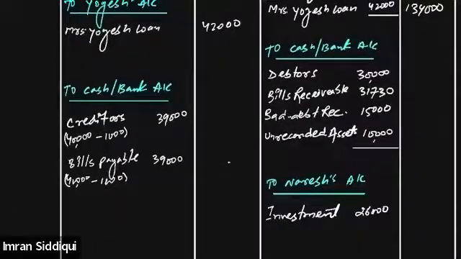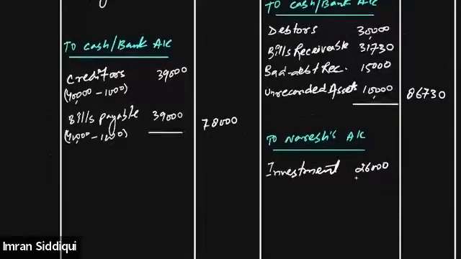Then let's total the cash or bank account as well. 30,000 plus 31,730 plus 15,000 plus 10,000. This will be 86,730. And totaling this side, 39,000 plus 39,000, 78,000. 26,000.